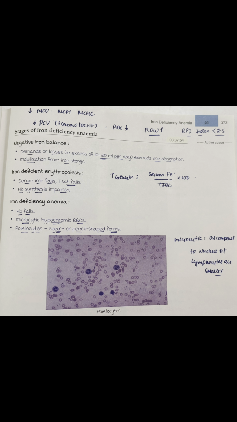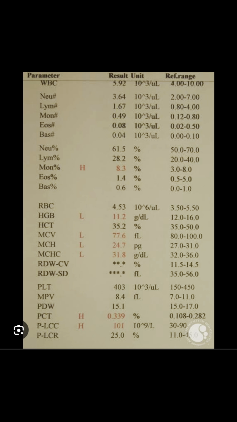Then comes iron deficient erythropoiesis. Here you will notice serum iron starts to fall and hemoglobin synthesis will be impaired, and ultimately iron deficiency anemia. Here hemoglobin falls as well as RBCs will become microcytic hypochromic, and you will notice poikilocytosis, cigar or pencil shaped forms.